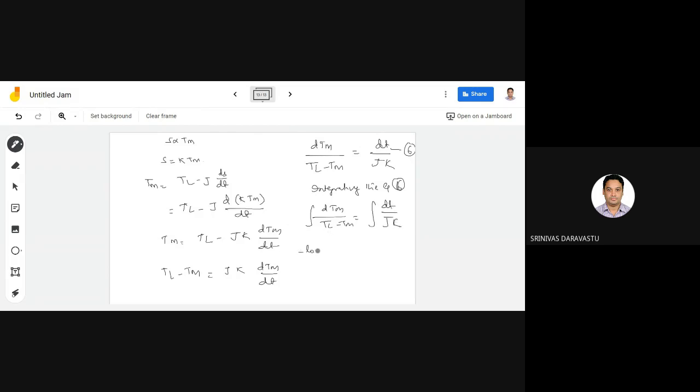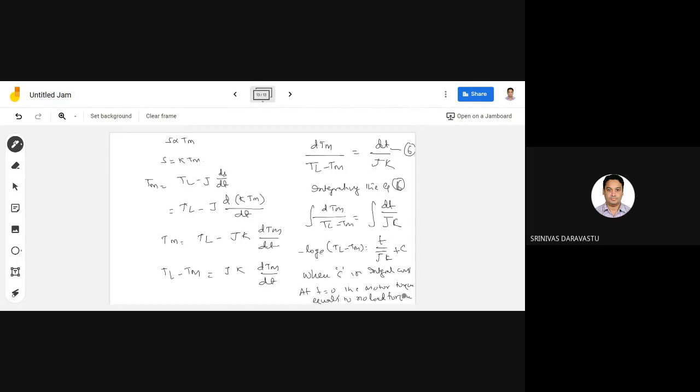So we get minus log base e of TL minus Tm equals t by JK plus C, where C is the integral constant. At t equals 0, the motor torque is equal to the no load torque.